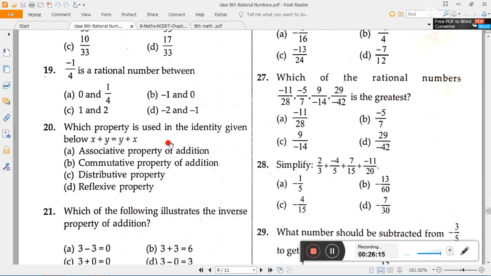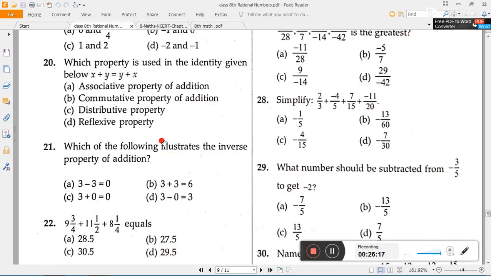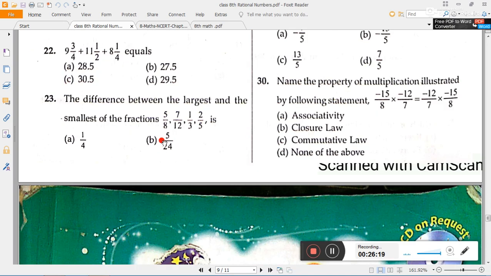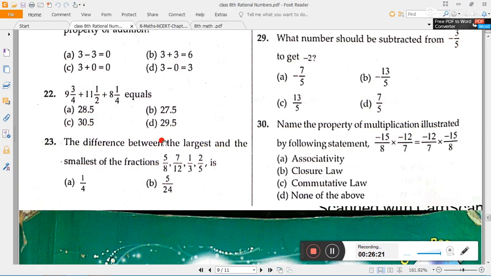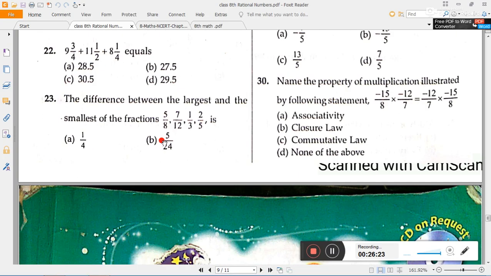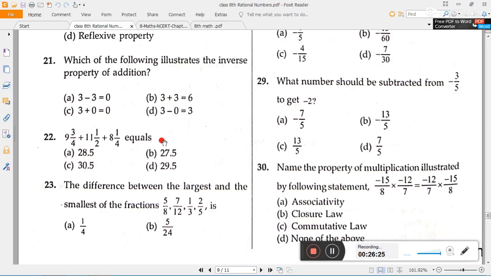Whatever we have in this lesson, rational numbers, comes in different boards. It is also there in the state board, and in the CBSE NCERT textbook also.